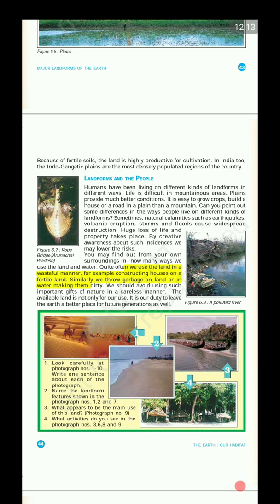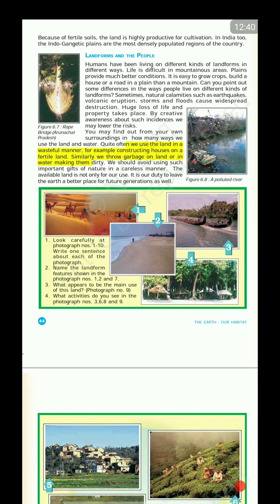Set up industry which is oriented to agriculture, so that people get jobs and agriculture is promoted. Apart from these, we also throw garbage in rivers. We also throw garbage on land, making it dirty, right? So this is how we can change, and we can help in making our land better.